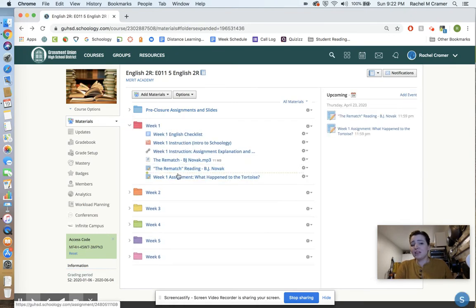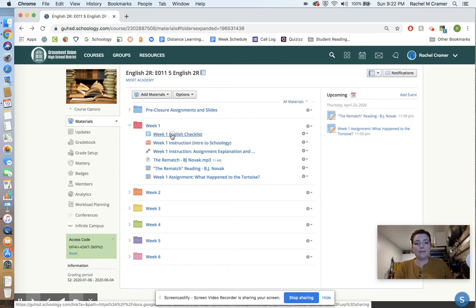All right. Now this one is going to be your reading, the actual physical reading. You'll be required to do some annotations on that as well. This one is going to be your assignment for this week. This is the most important document, and we'll go over it in a lot of detail in a second here. So let's start back at the beginning with the checklist.